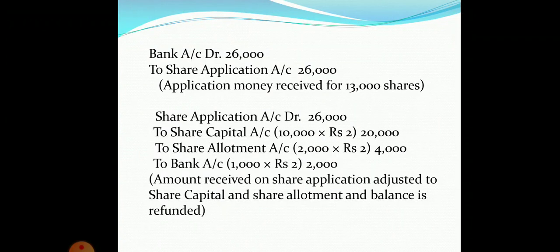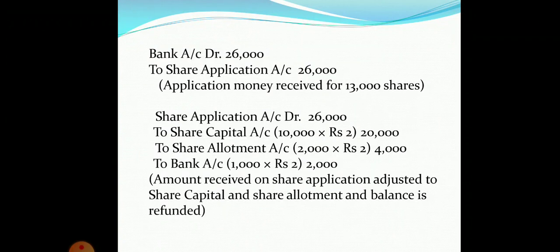To share capital account will be credited with the actual number of shares that we have issued, that is 10,000 shares. So 10,000 shares into 2 per share, that will be 20,000.